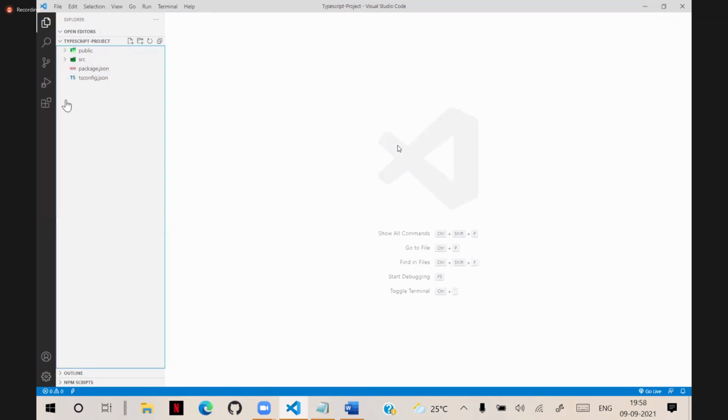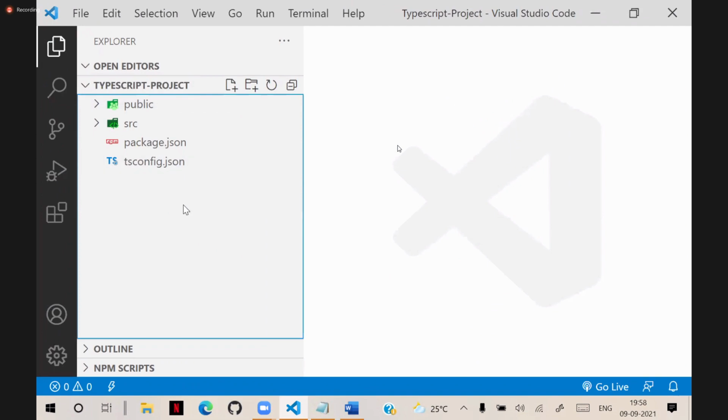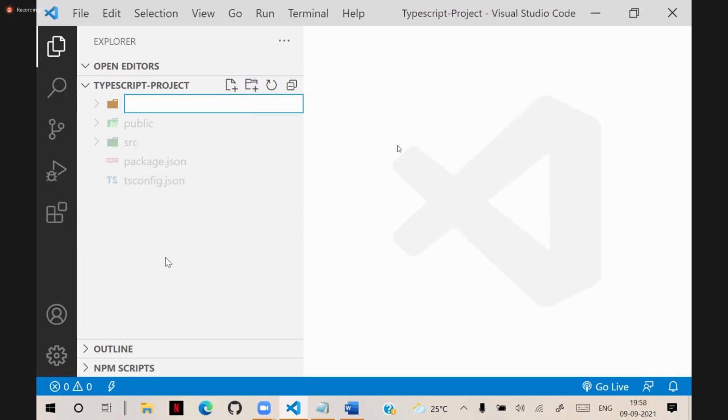Just for your understanding's sake, what I will do is create a new folder here. I will name it library. In that library folder, I will add another folder, modules. Modules is the folder in the library.